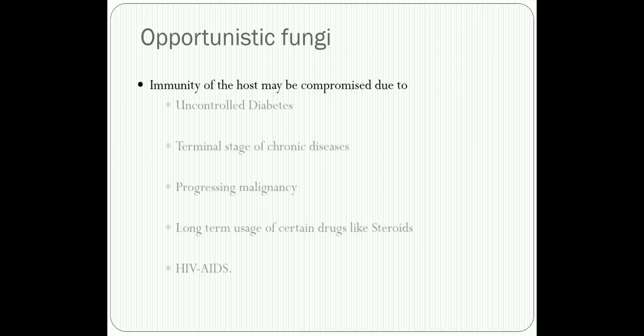Then we also have a group of opportunistic fungal infections. As the name itself suggests, whenever there is a compromise in our immune response, or whenever our immune system is subjected to different treatments, or long-term use of steroids, or even anti-cancer therapy, or whenever there is a malignancy, or in cases of uncontrolled diabetes, or in HIV infections, there is an immunocompromised status in the host.